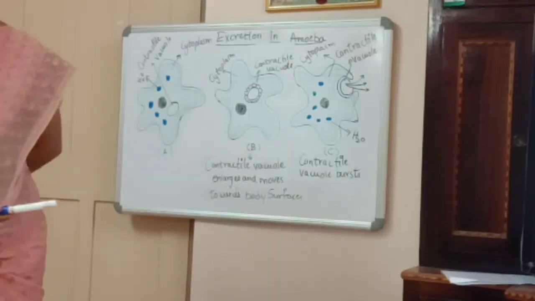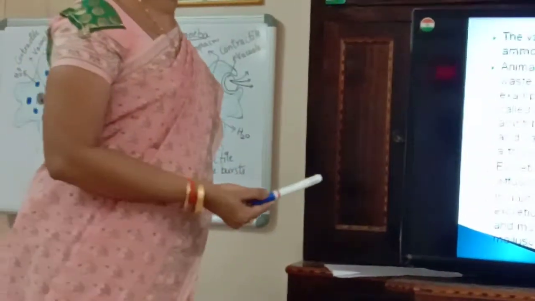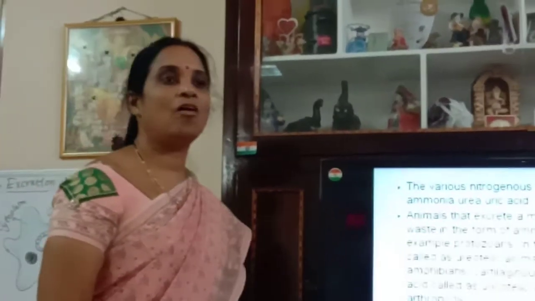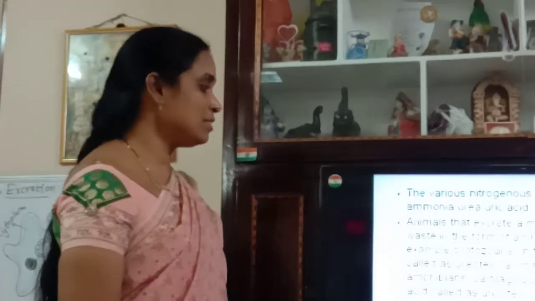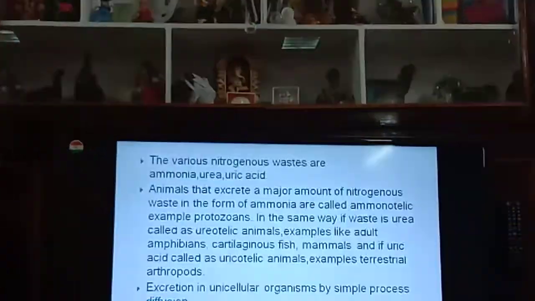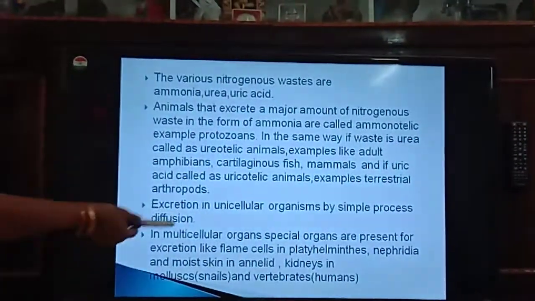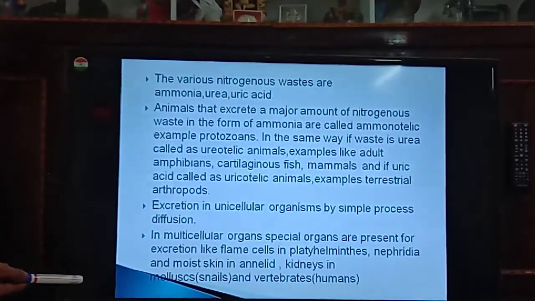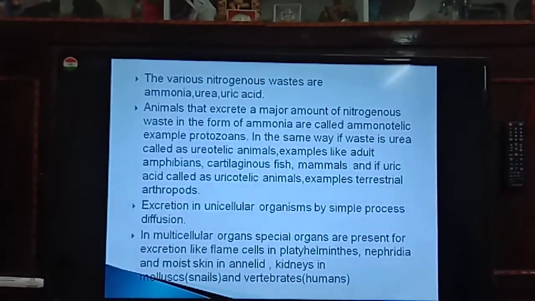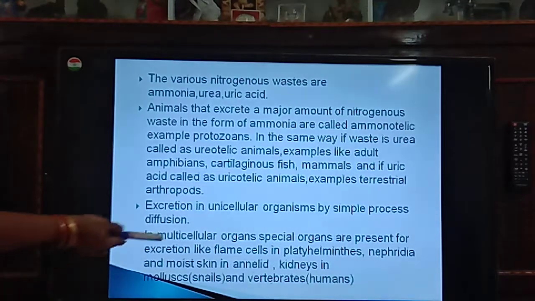Now, multicellular organisms have specified organ systems or organs in them. So in multicellular organisms, special organs are present for excretion. I'll give some examples. Flame cells in platyhelminthes. Platy means flat, helminths means worms. So all the flat worms come under this phylum platyhelminthes.